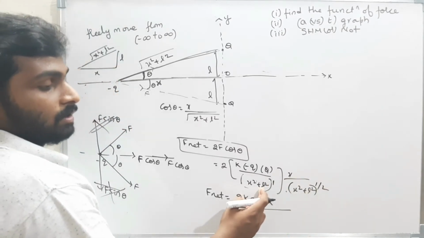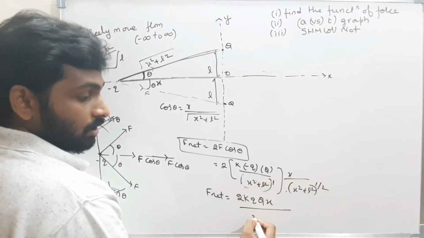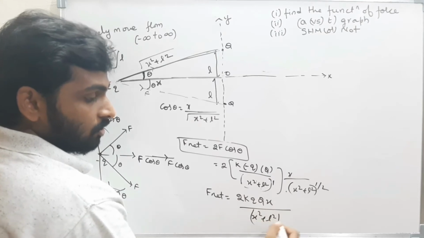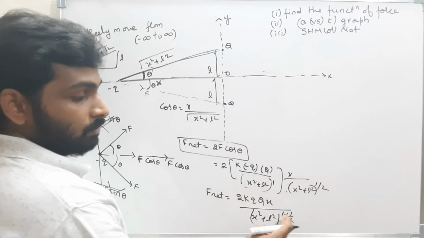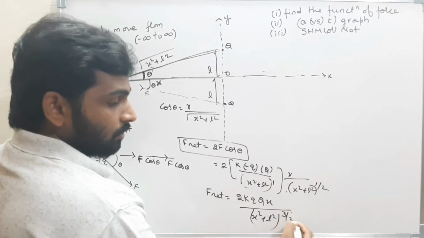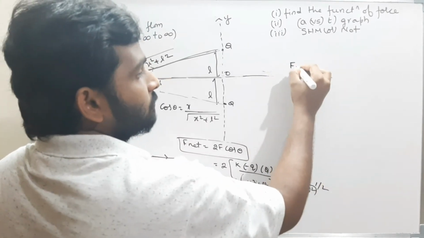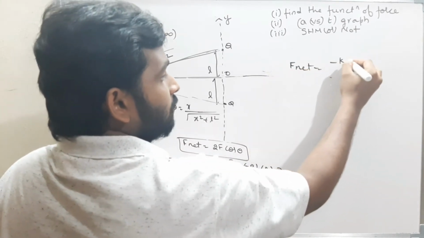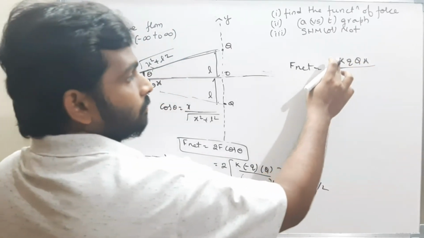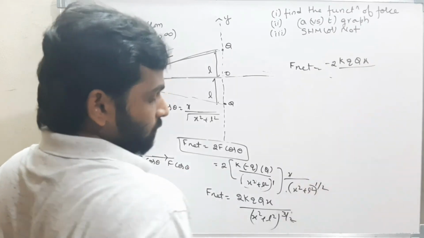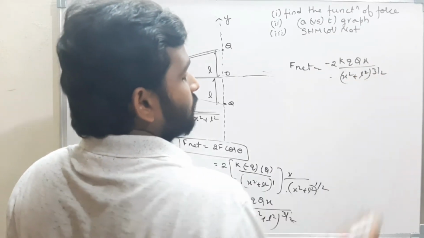Now, a power 1 into a power 1 by 2 is nothing but a power 1 plus 1 by 2. That is x square plus L square whole power 1 plus 1 by 2. If bases are same, I can add the powers. Therefore, 1 plus 1 by 2 is nothing but 3 by 2. Now I got it. So what is net force? The net force is minus 2 k q capital Q x by x square plus L square whole power 3 by 2. That is net force. I got the formula.